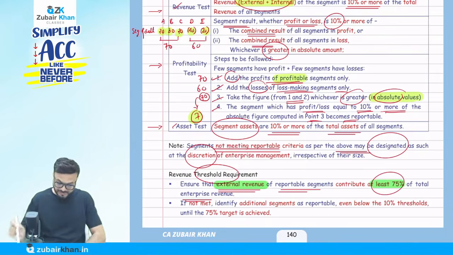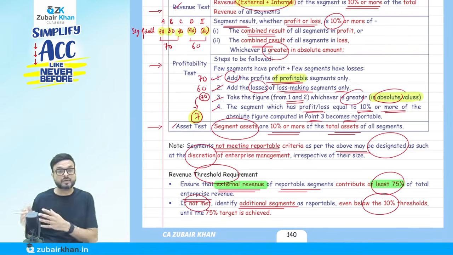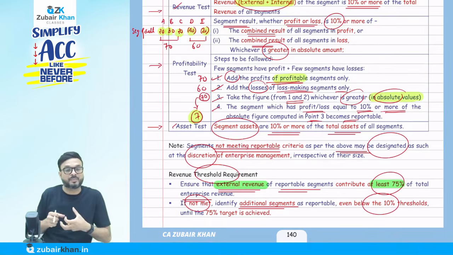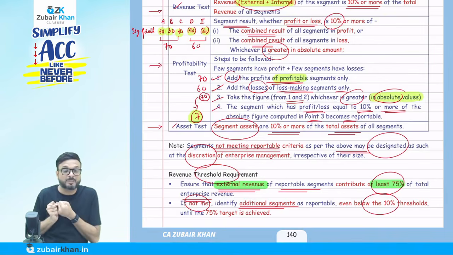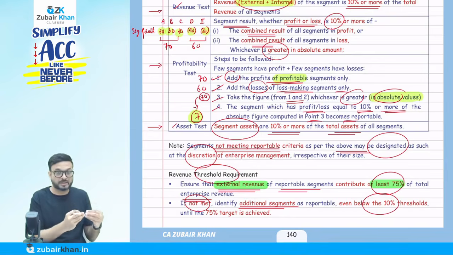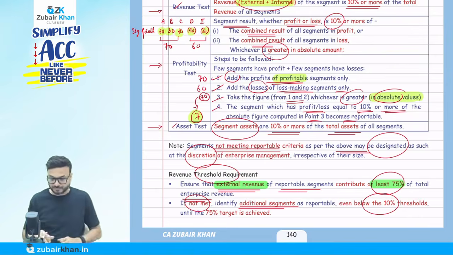Okay. So they say here, if not met, identify additional segments as reportable, even if the other segments do not fulfill the criteria of the 10% test. Still we have to take those segments, because when we total the revenue of all reportable segments, that should represent at least 75% of the total revenue. You got the point?